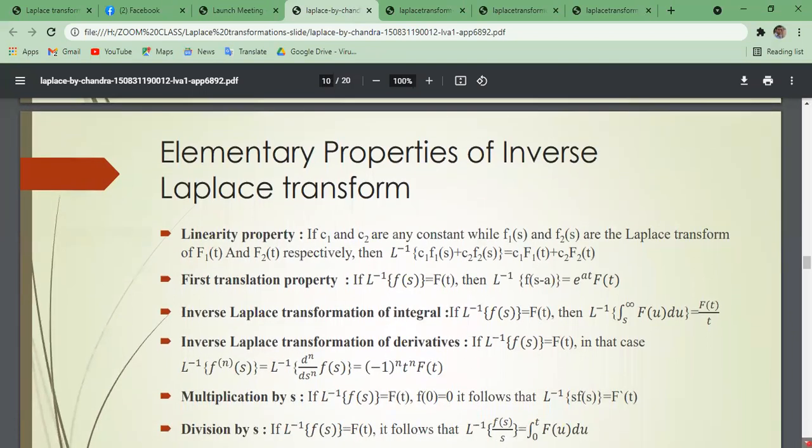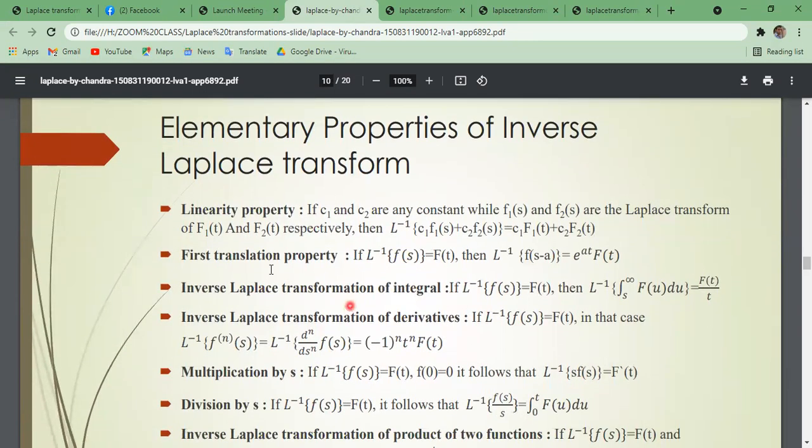Now the elementary properties of inverse Laplace transformation, similar to the Laplace transformation of the previous lecture. Linear property: if c1 and c2 are any constants, and F1 and F2 are the Laplace transformations of f1(t) and f2(t) respectively, then this is the linear property, same as the previous one. First, the translation property. The inverse Laplace transformation of F(s) will be f(t). Then the inverse Laplace transformation of F(s minus a) will be e to the power at times f(t). This is the shifting property.